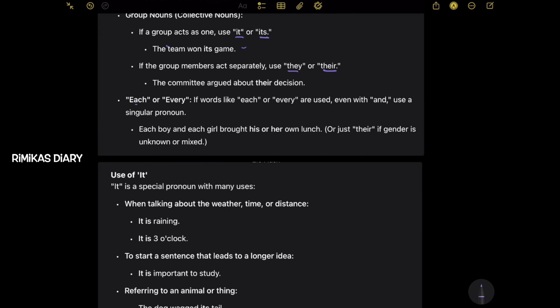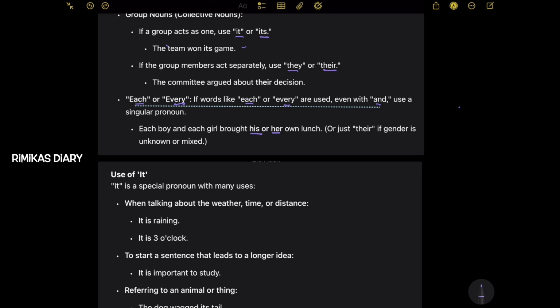Next, each or every. If words like each or every are used, even with and, then use a singular pronoun. So for example, each boy and each girl brought his or her own lunch. Or just their, if gender is unknown and mixed.